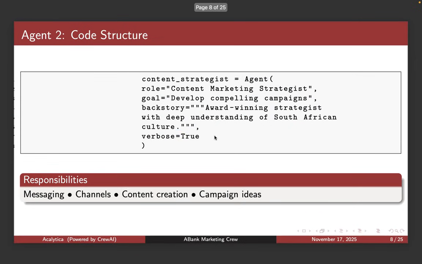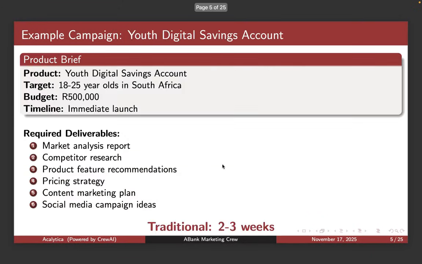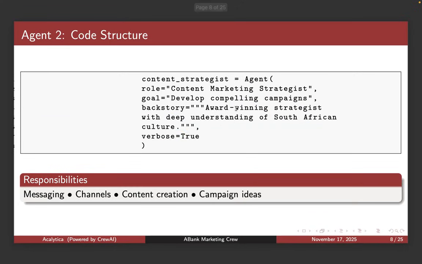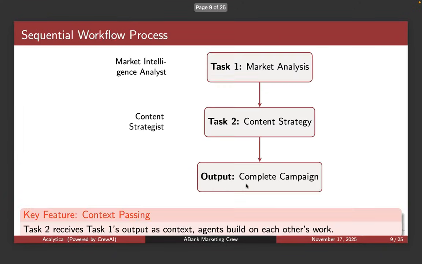Then the responsibilities: target audience, competitive landscape, features, and pricing. So that's what Agent 1 is going to do for us. Then for Agent 2, we're going to look at the content strategist. Like I said, we've already explained this, along with the responsibilities, such as messaging channels, content creation, and campaign ideas, so I won't rehash that.